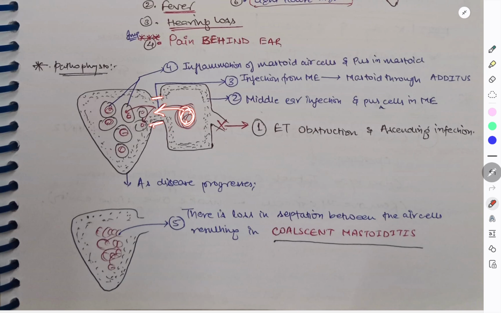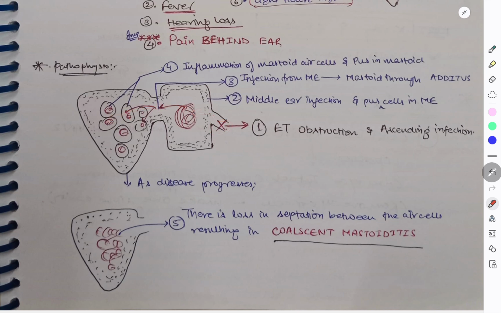So this part, connecting the middle ear to the posterior, is the aditus. Now this goes to the aditus and inflames these cells, the antral cells. Inflammation of mastoid cells and pus in the mastoid. It's very easy. Eustachian tube obstruction, middle ear, from middle ear through aditus to the air cells in the mastoid.